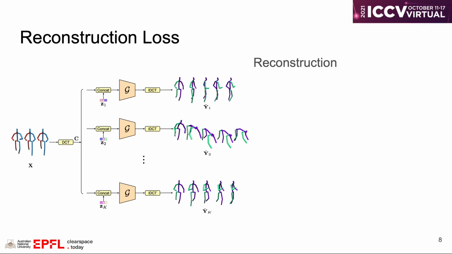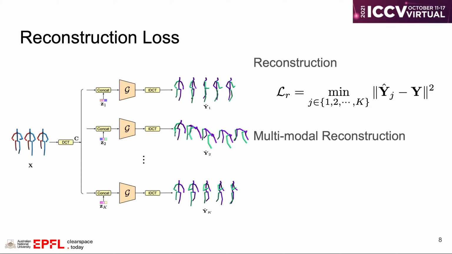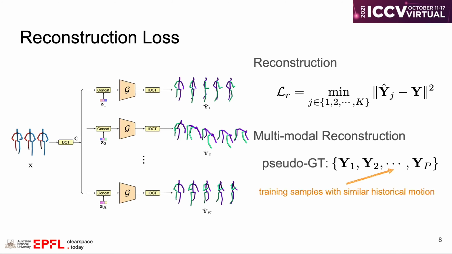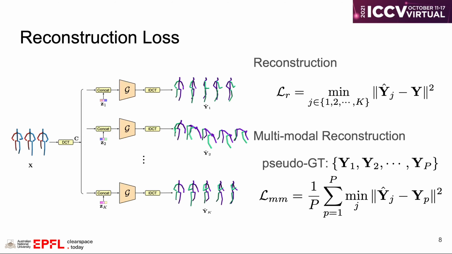The first part of our reconstruction loss is used to ensure that at least one sample from our model is close to the only ground truth y provided by the dataset. To capture the boundary of the training dataset, we further obtain multiple future motions with similar historical motion from the training dataset. We treat these motions as pseudo-ground truth and use them to supervise part of the generated motions.